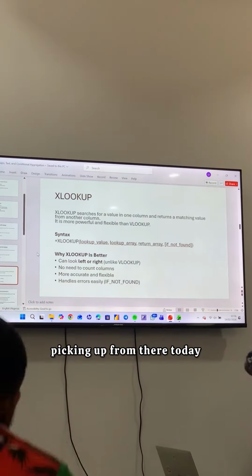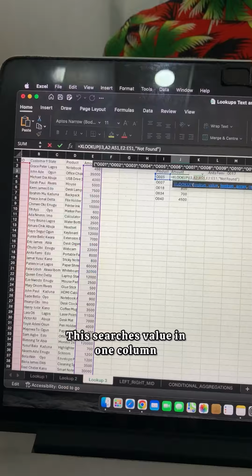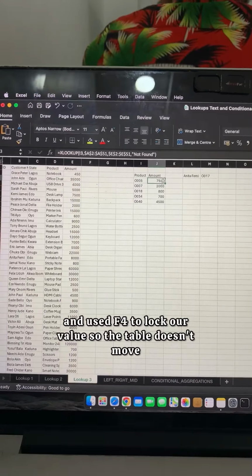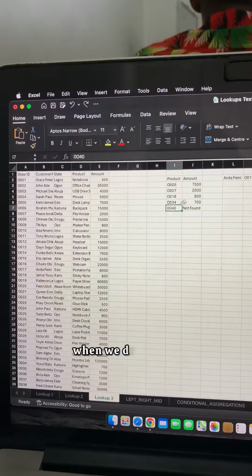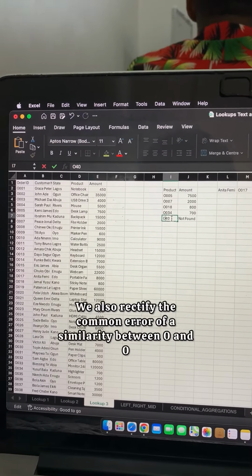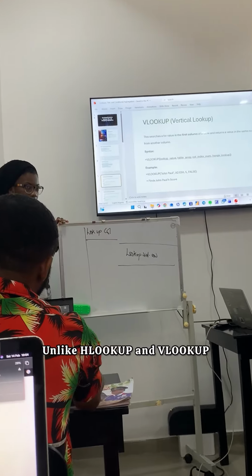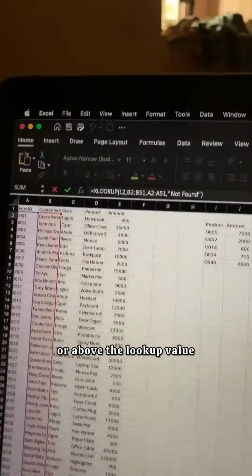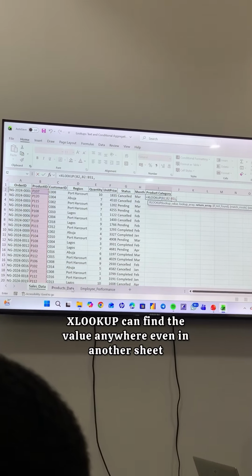Alright, I'm in class already. We skipped XLOOKUP in the last class, so we're picking up from there today. This searches a value in one column and returns a matching value in another column. We tried an example using the syntax and used F4 to lock our value so the table doesn't move when we drag down. We also rectified a common error of a similarity between 0 and O. Unlike HLOOKUP and VLOOKUP, where it's impossible to find a value behind or above the lookup value, XLOOKUP can find the value anywhere, even in another sheet.